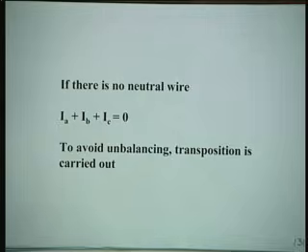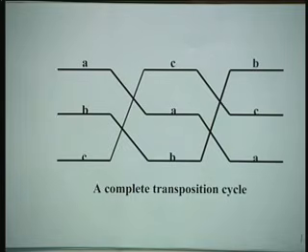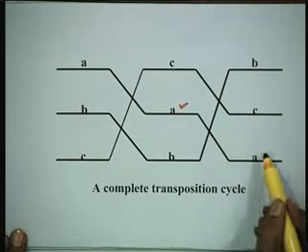If there is no neutral wire, then the summation of all 3 currents is 0. To avoid unbalancing, transposition is carried out. So, why is transposition carried out? If you are asked in an interview or somewhere, this is what you have to reply. Just to show you one transposition cycle, this is a complete transposition cycle. Conductor A, after some time it comes in the middle, then it comes below.